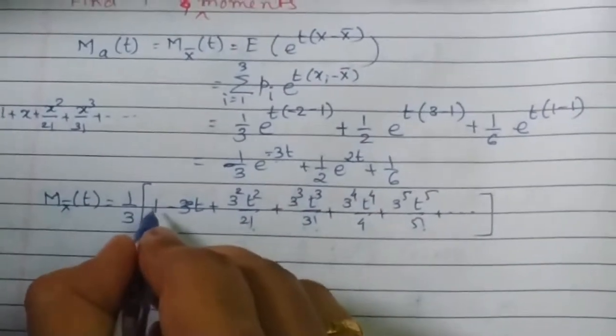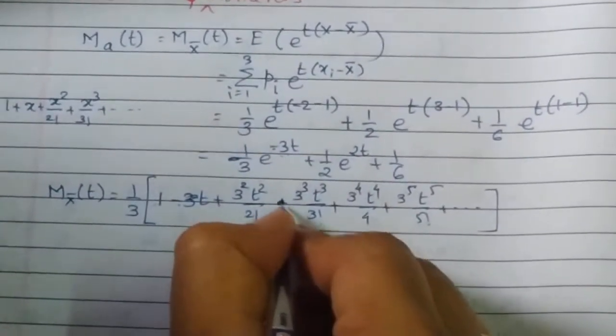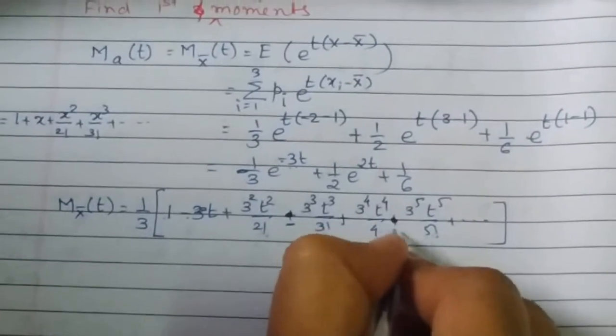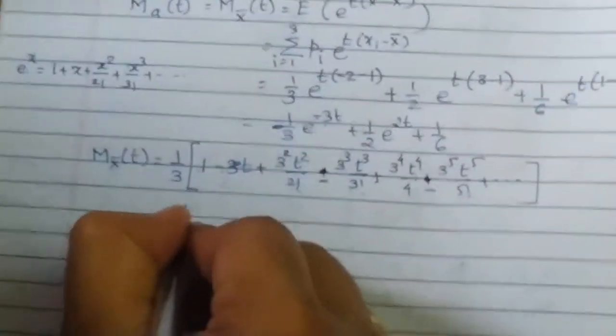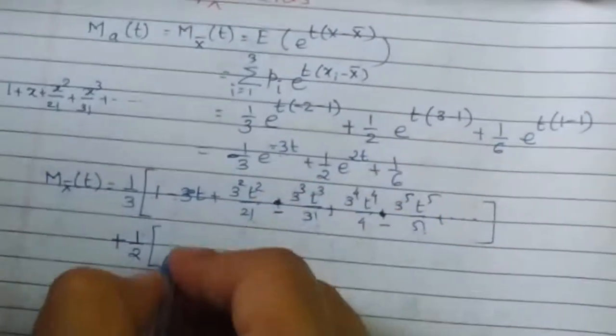But there is alternate plus minus. So this is plus, next minus, here again it is minus, here plus, here again minus, next is plus, like that. Plus 1 by 2 into bracket e raised to 2t.